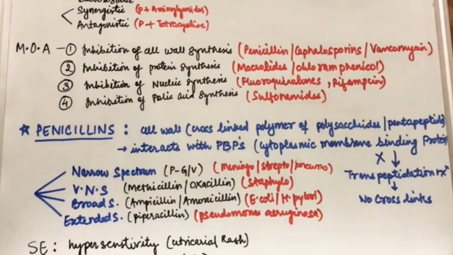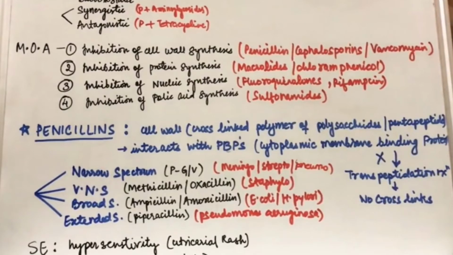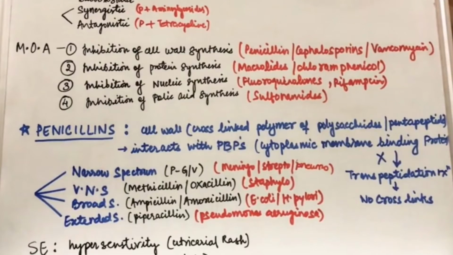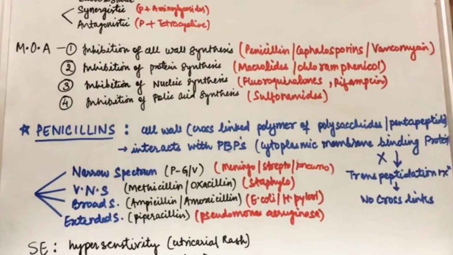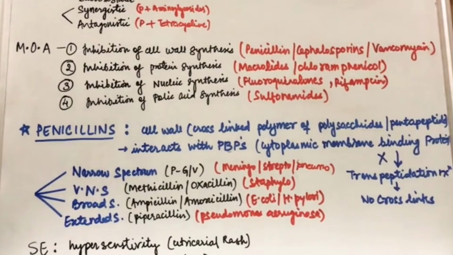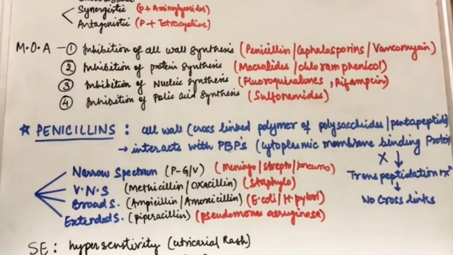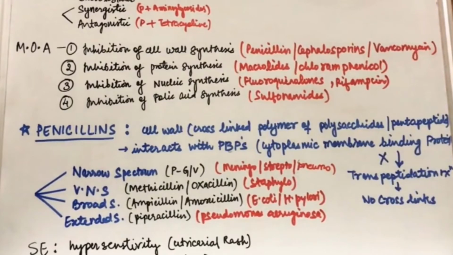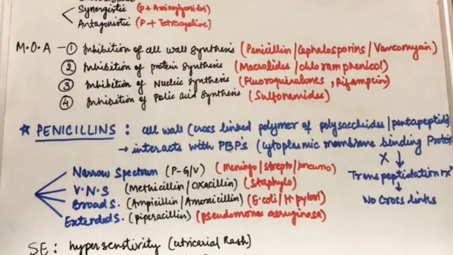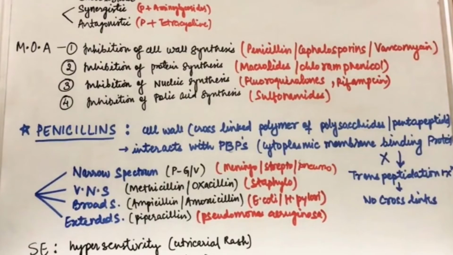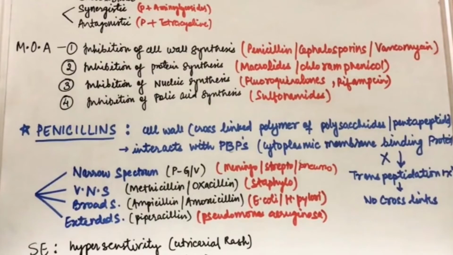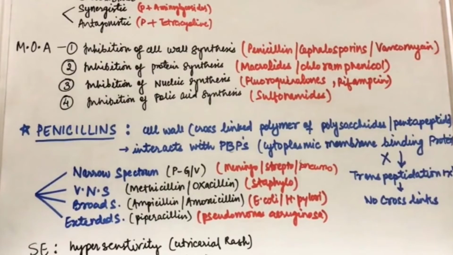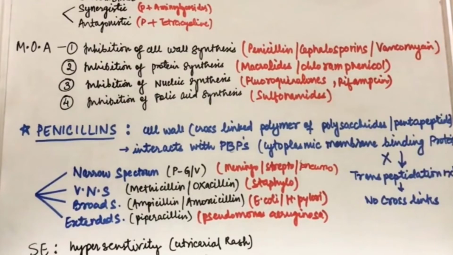So coming towards penicillin. Penicillins act on the cell wall, a cross-linked polymer of polysaccharides and pentapeptides. It interacts with penicillin binding protein, a cytoplasmic membrane binding protein. It inhibits transpeptidation, and there will be no cross-linking and no formation of the cell wall.